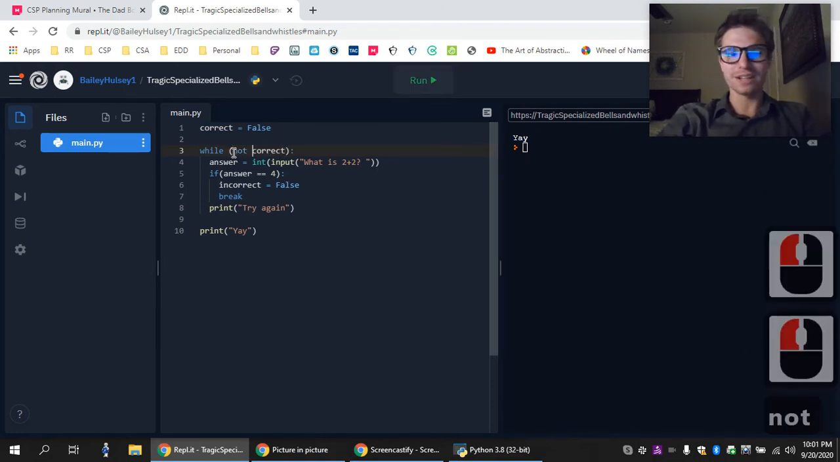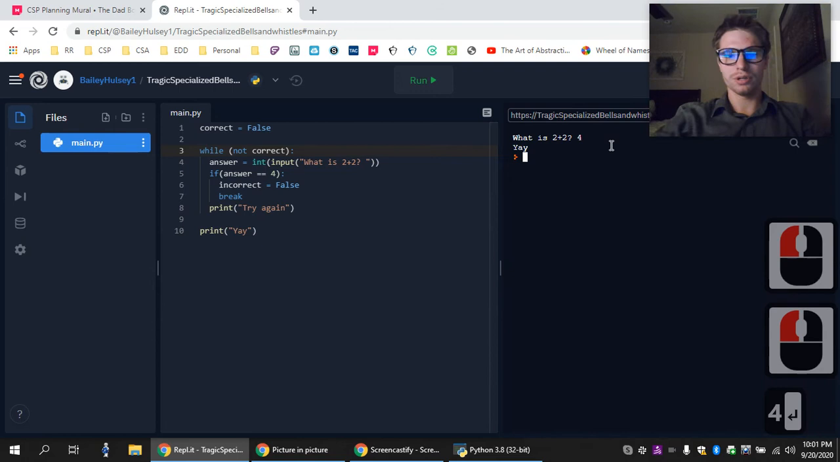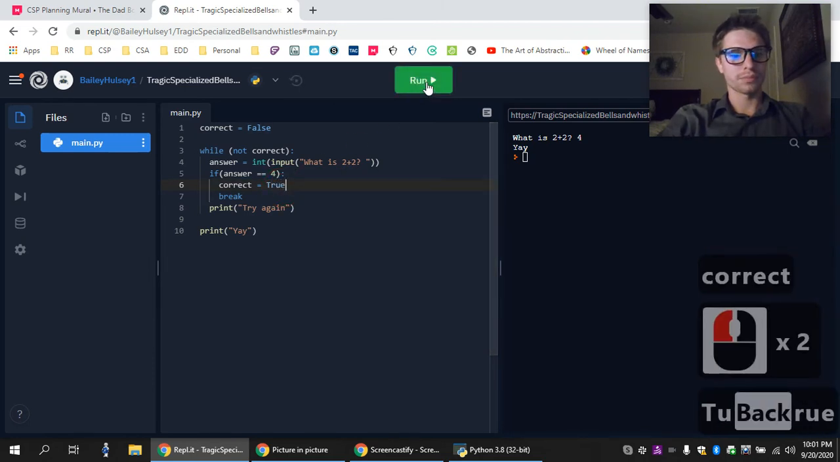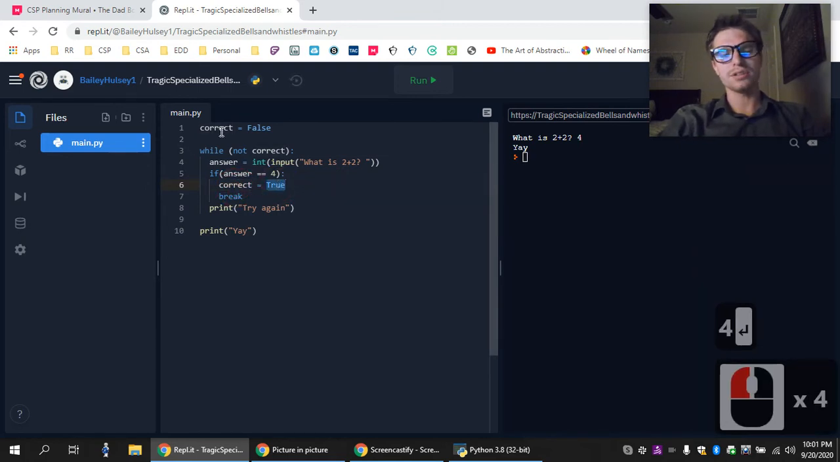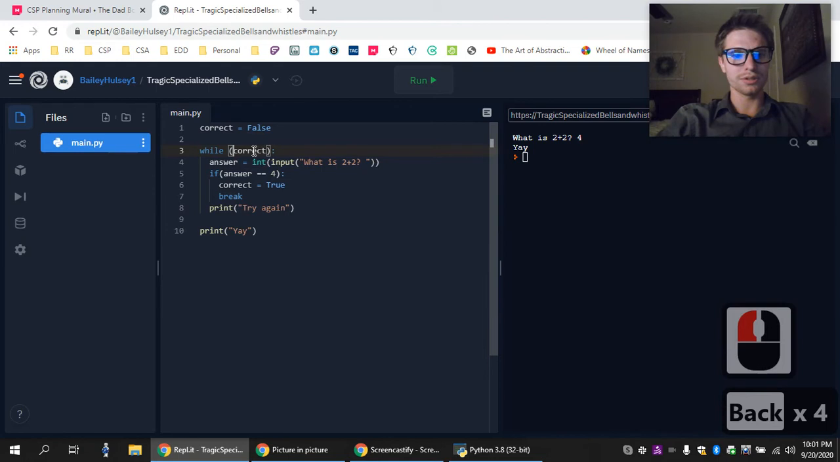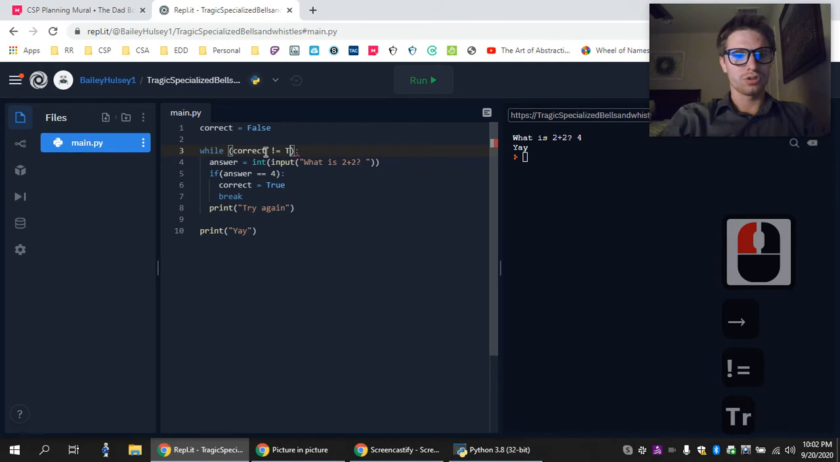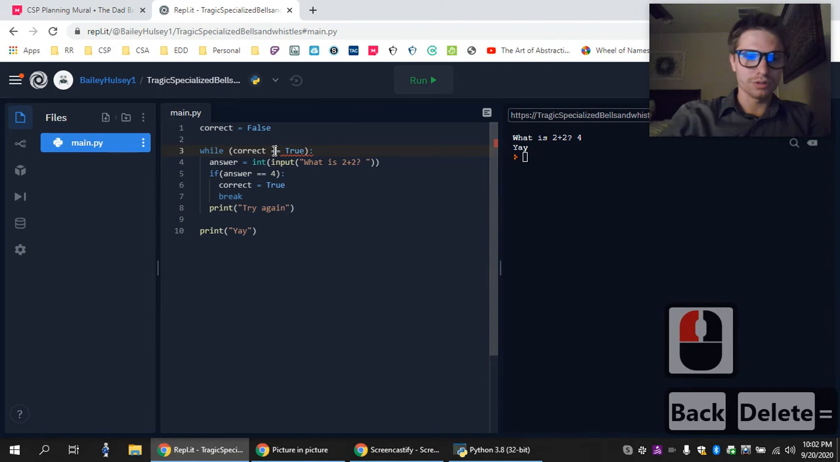So what I really want to do is not correct. While not correct. So while this is not correct, what is 2 plus 2? Actually, I'm surprised that worked because this correct should become true. Let's try that. Yeah, so correct becomes true. And that's a little bit easier to read, I think. This not, by the way, is another logical operator like and or. But it's kind of weird. Some people like to do while correct is not equal to true, or you could say while correct is equal to false.